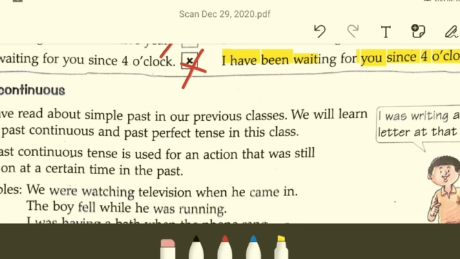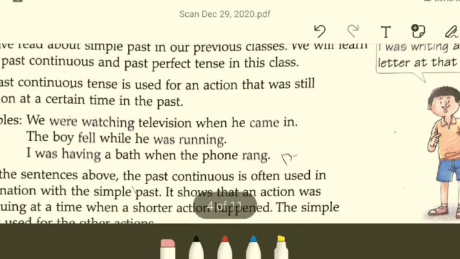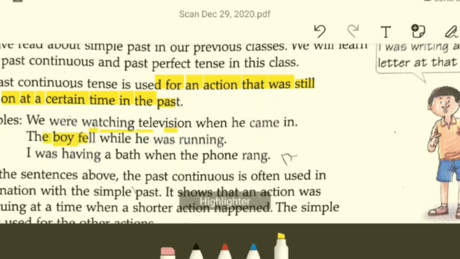The past continuous tense is used for an action that was still going on for a certain time in the past. So by reading examples, things will be clearer. We were watching television when he came in. So somebody came in, and while he came in, they were watching television. The boy fell while he was running. The boy was running, so he fell. I was having a bath when the phone rang.